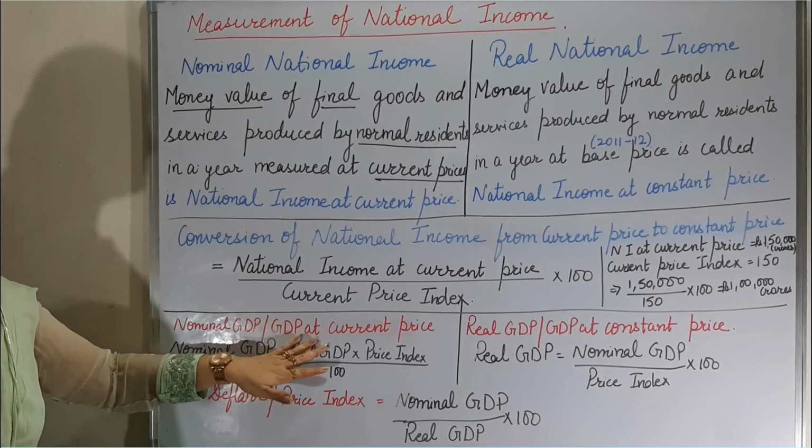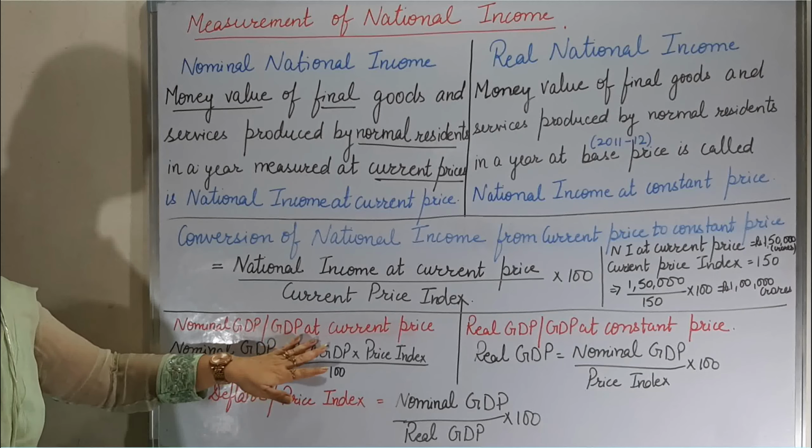Real means at constant price, GDP at base year. This is GDP at current year. So if real GDP is to be calculated, nominal GDP will be divided by price index and multiplied by 100. So we will be able to know what the real GDP is.